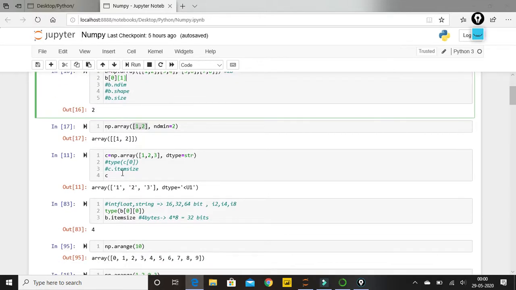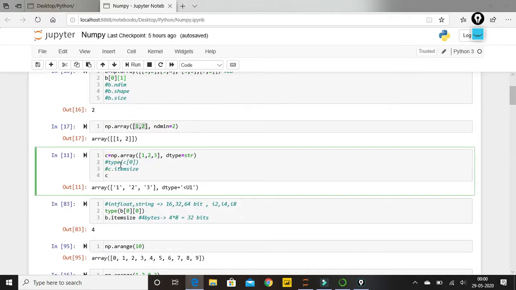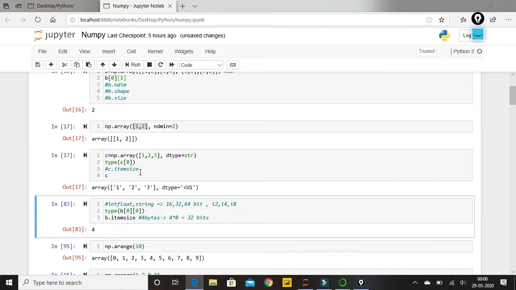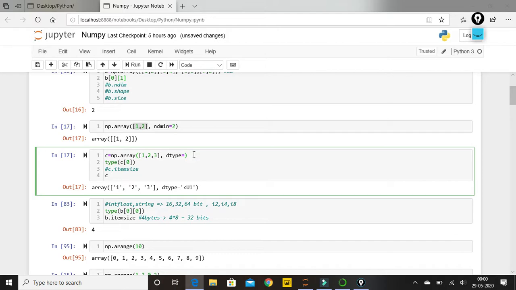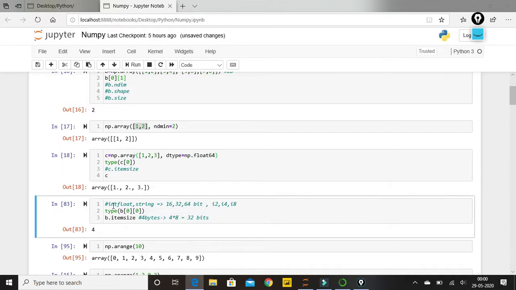Similarly, if I see type of C of 0, we know what C of 0 is. C of 0 is nothing but my 1, or 1 dot, or 1 in my string value. Let me just change this, this is for a different example. Let me just use this np dot float 64.